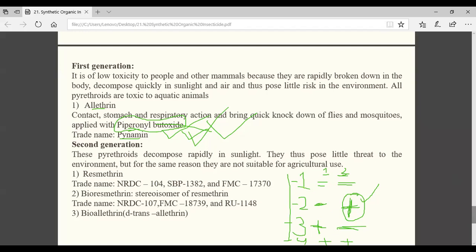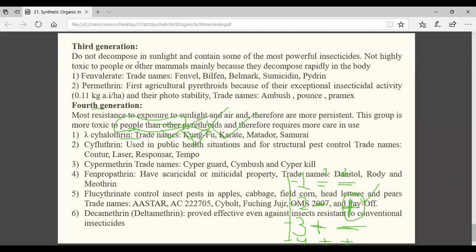Okay, coming to the third generation, what is that in third? Positive, negative. That plus means they were photostable, but minus means poor stomach poison. Yes or no? Poor stomach poison. So you see the example I already told you, that is your permethrin. That is the first photostable synthetic pyrethroid. Yes or no? And fenvalerate. You have to remember the trade names. No other option is there.